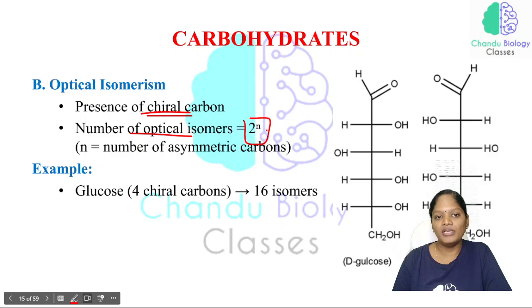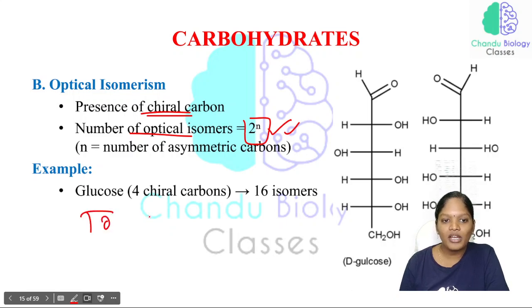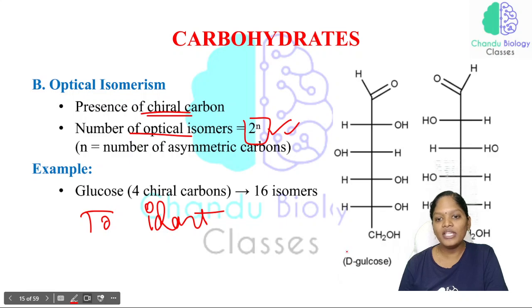To identify the number of isomers, we have one formula, that is 2 power n. So you have to know what is meant by isomer. It is D glucose and L glucose, and their OH position will be different.